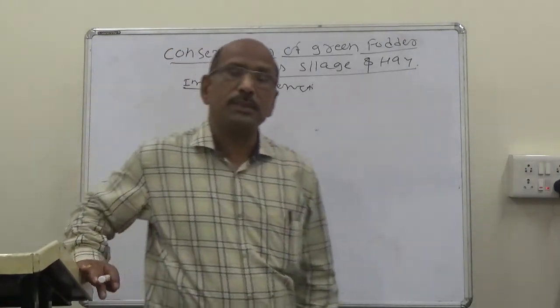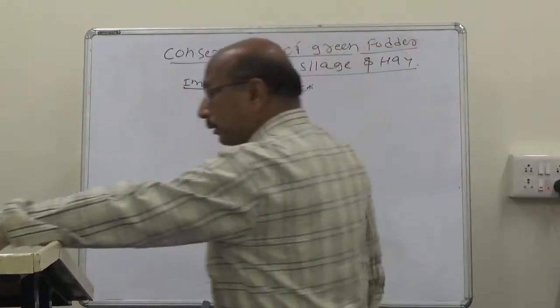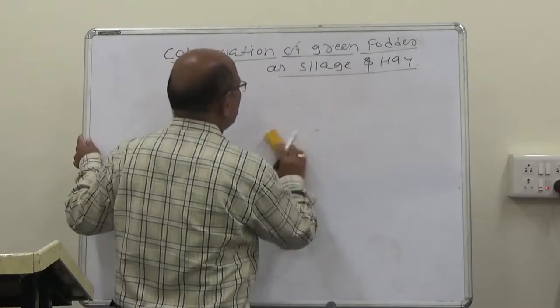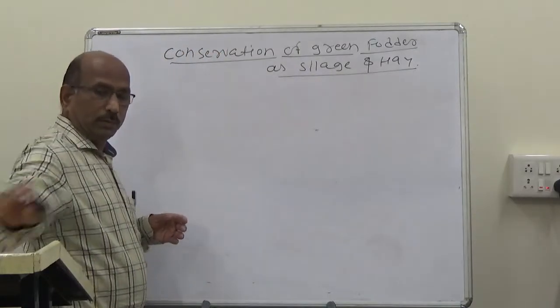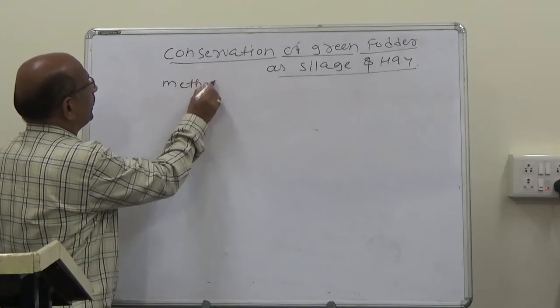That is the objective or importance of silage making. Then, methods of silage making.